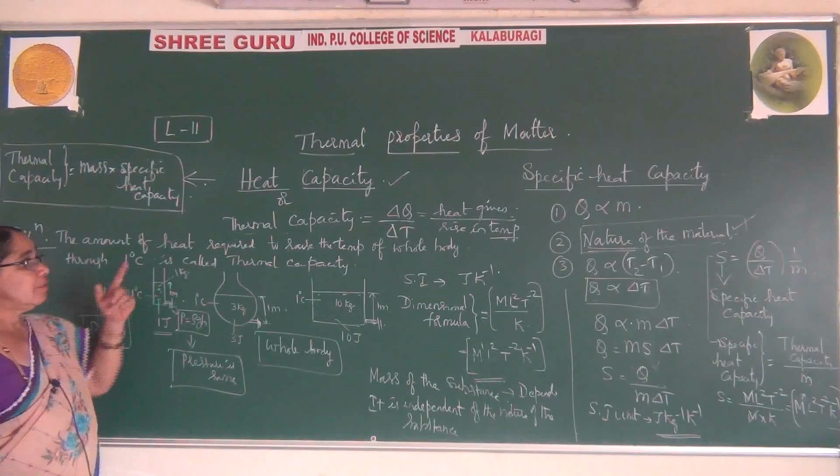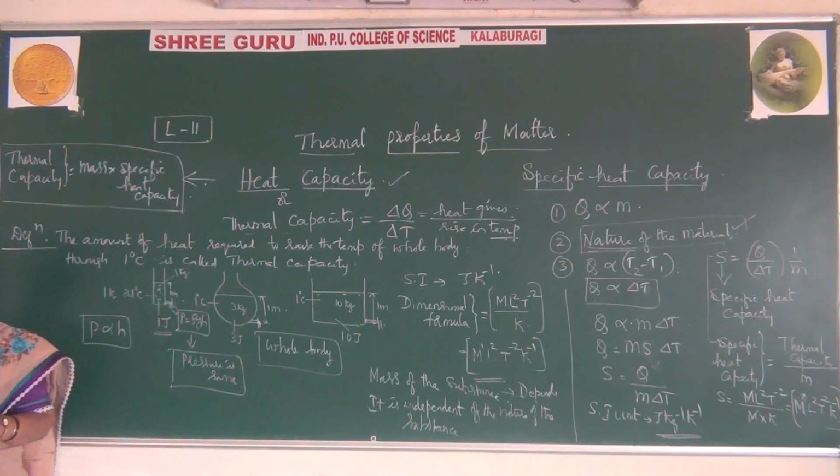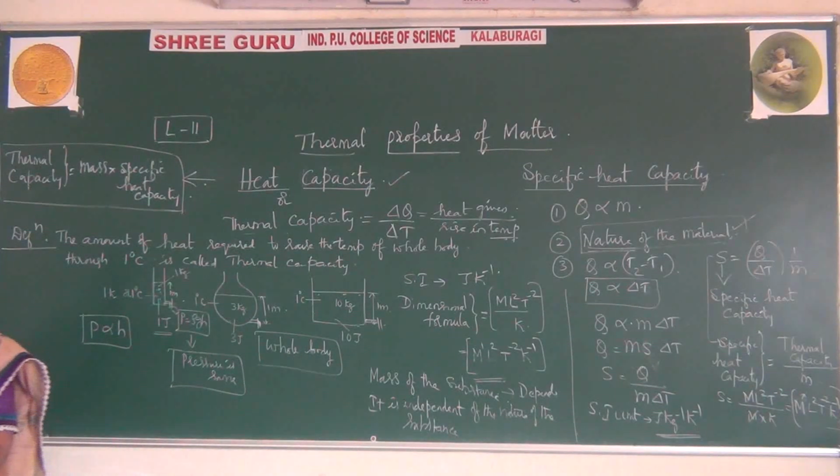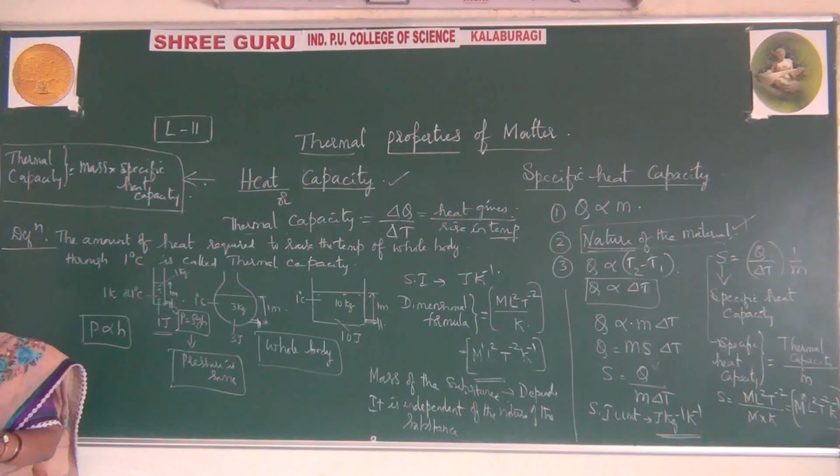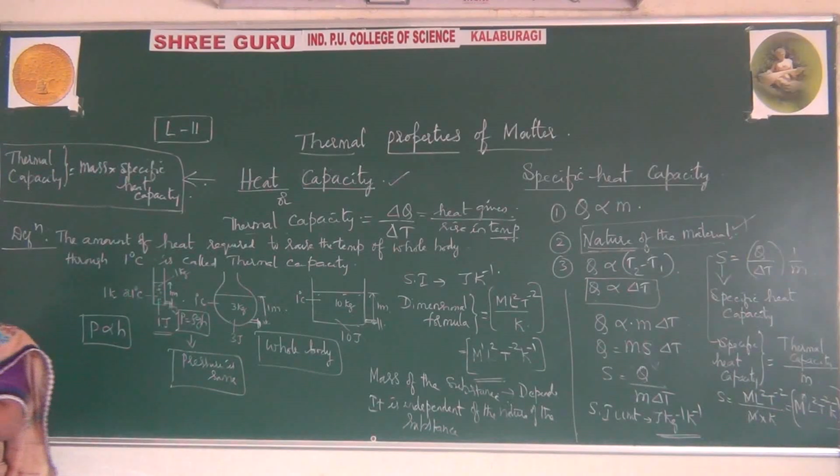But when you want to define specific heat capacity, you say it is the amount of heat required to raise the temperature of a body of mass 1 kg through 1 Kelvin.